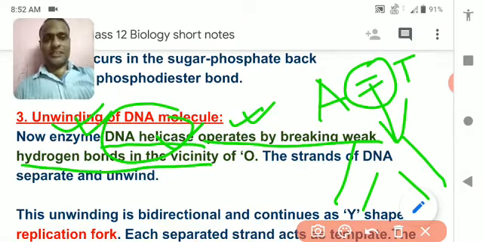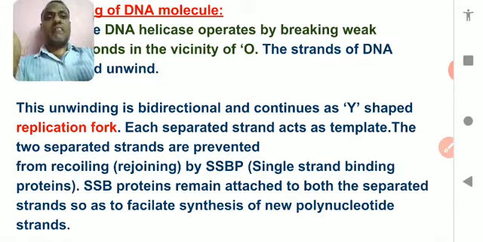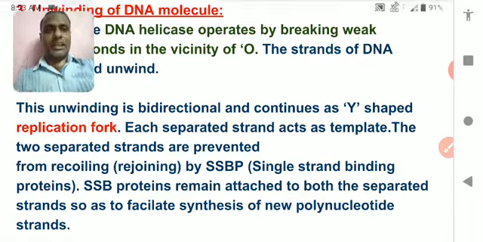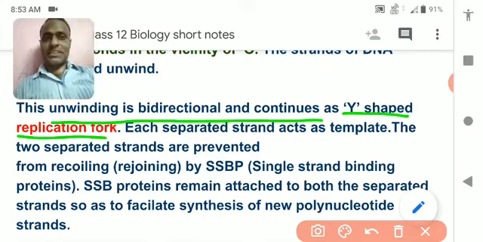And the two DNA strands automatically separate from each other and go opposite to each other. So unwinding is bidirectional, means the DNA strands which were parallel to each other go in different directions. Now they are not parallel at all. So unwinding is bidirectional and it makes a Y-shaped structure, and this Y-shaped structure is called the replication fork. The figure is already given in your book, just have a look.